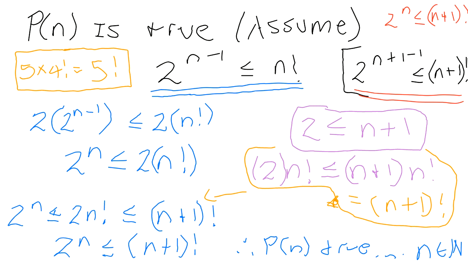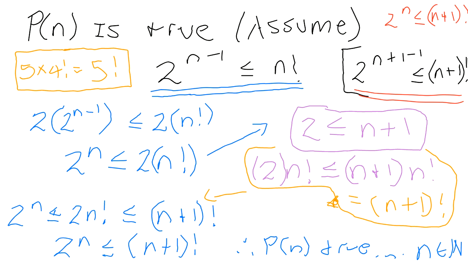Okay, all right, so then from there, what's the step from there, sir? What you did from there, sir? With the 2 to the n less than or equal to 2 to the n factorial. All right, so from that we went across to here. So next I showed you that 2 is always less than or equal to n plus 1. The number 2 must be less than or equal to n plus 1 because n has to be 1 or more. So that means that 2 will be less than or equal to 1 plus 1. It's less than or equal to 2 plus 1. It's less than or equal to 3 plus 1, and so forth.